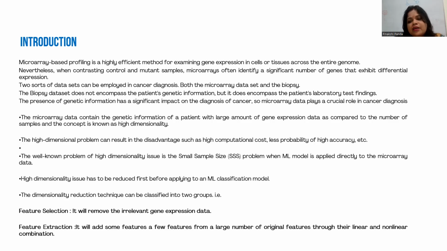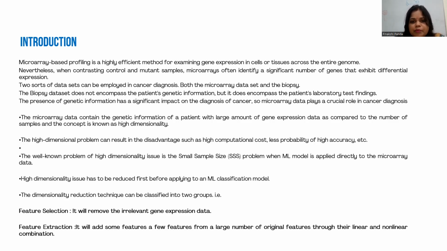One disadvantage of the microarray dataset is its high computational cost, but we also get high accuracy from it. The microarray dataset has a small sample size and high dimensionality. It is a small sample size problem, so an ML based model cannot be applied directly to the microarray data.